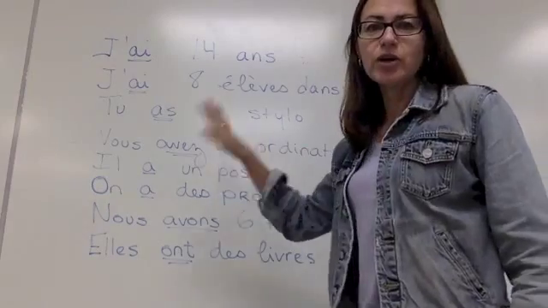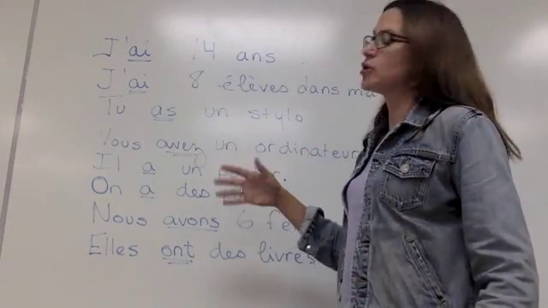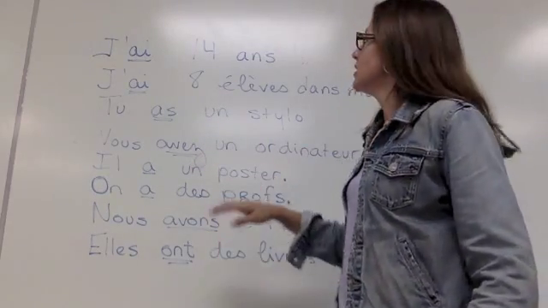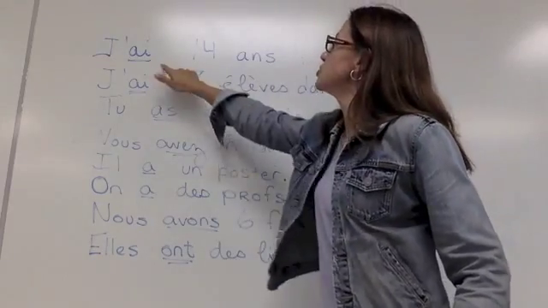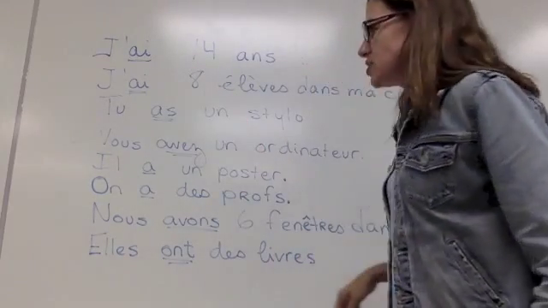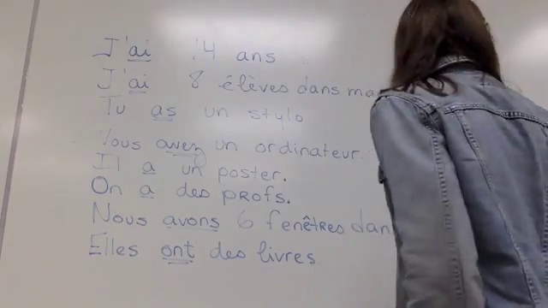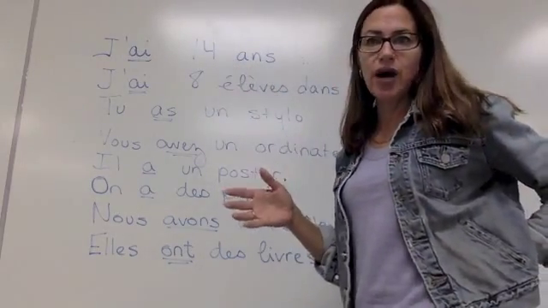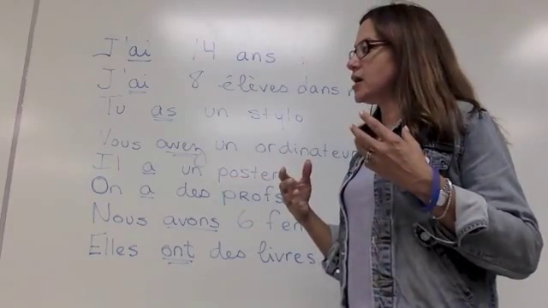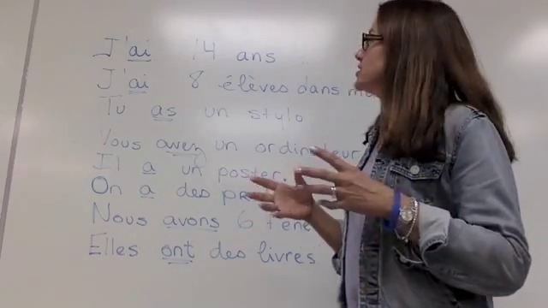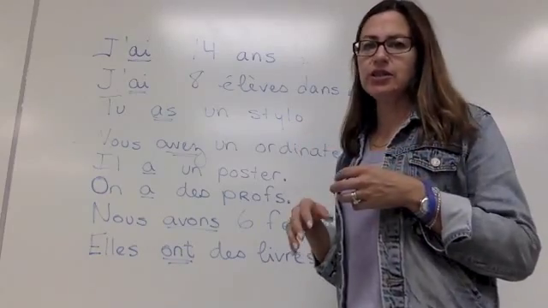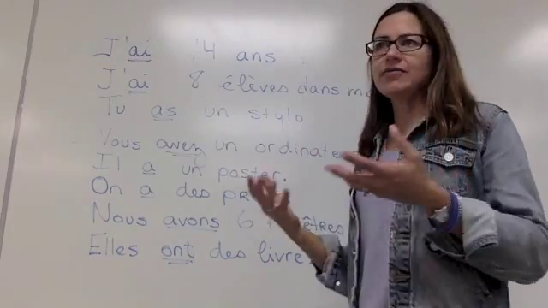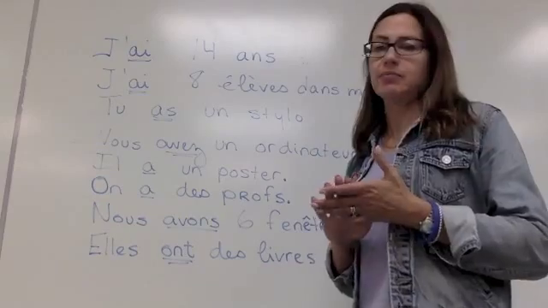Okay, so now we're going to look at some examples of how we're going to use the verb avoir. All right, so for example, the first one, j'ai 14 ans. J'ai 14 ans is talking about age. So we use avoir when we say how old we are. In French, we say I have 14 years, I have 20 years, not I am.